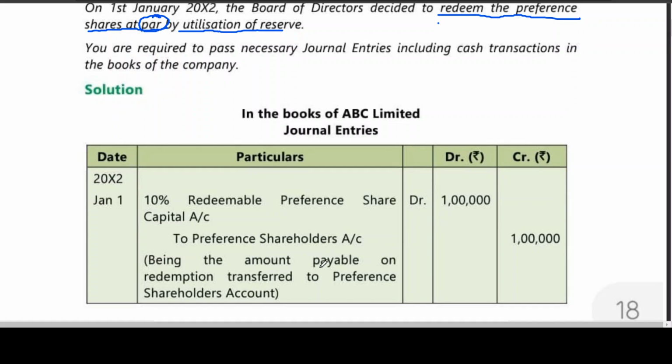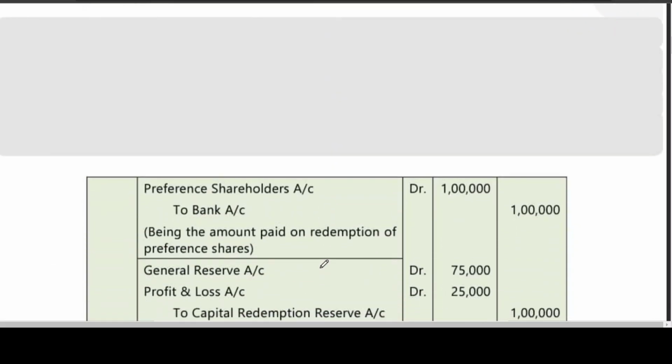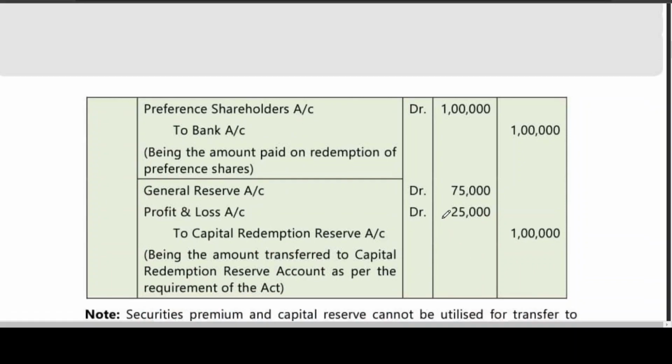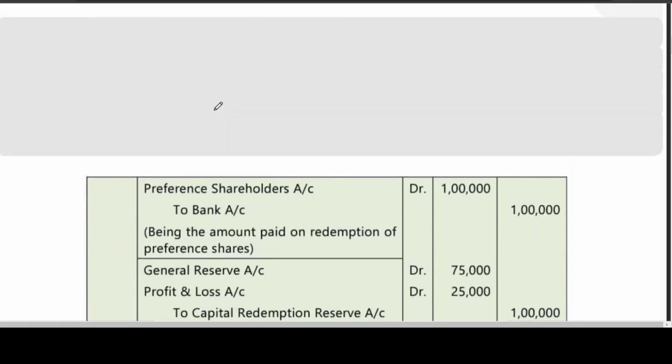And to whom do you need to make a payment? Preference shareholders. Then preference shareholders to bank. Assume that they have sufficient cash and the amount has been paid. I told you I need 1 lakh. From where am I using it? General reserve, 75,000 I am taking. The balance amount I need is 25,000, which I am taking from P&L account, to capital redemption reserve 1 lakh. In simple words, we can say it here.